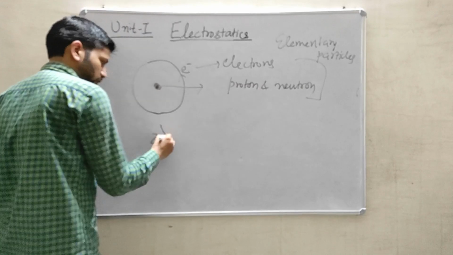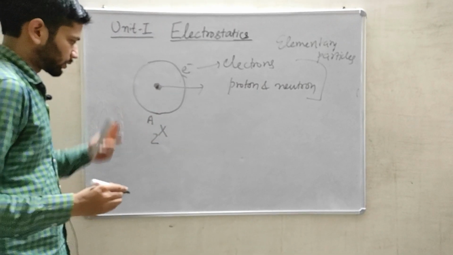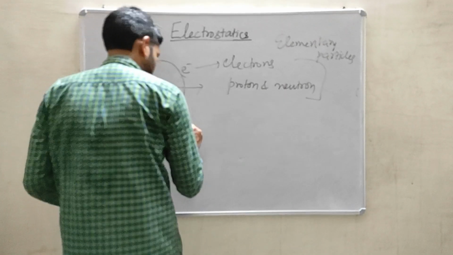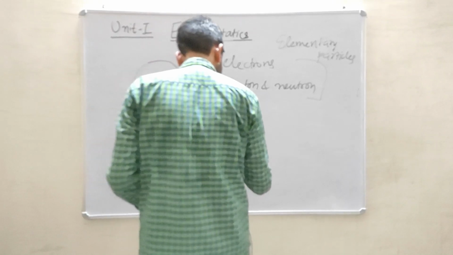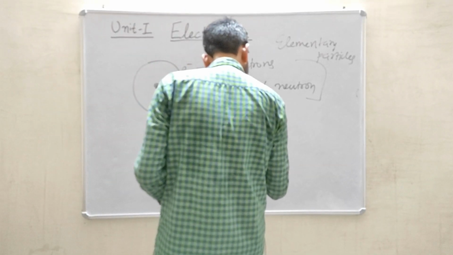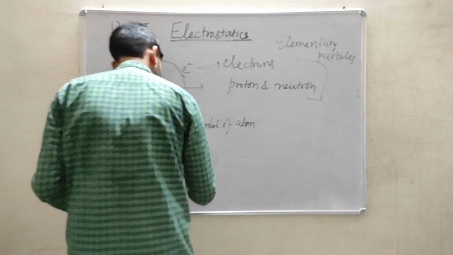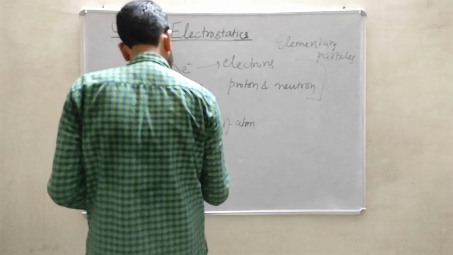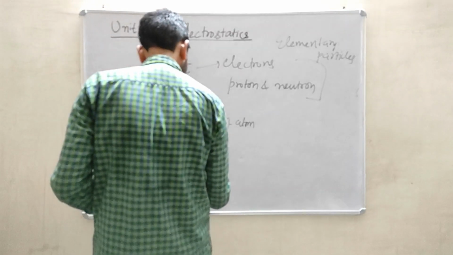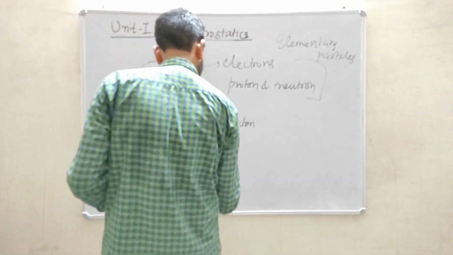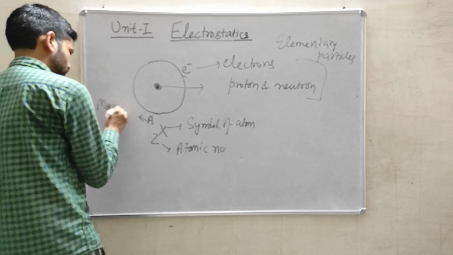Atom symbol you already know, or I will tell you, it can be written in terms of this, where X represents the symbol of the atom, Z is the atomic number, and A is the mass number.